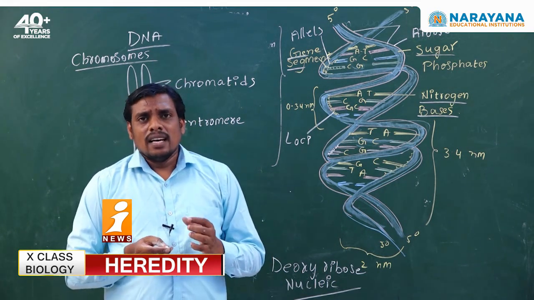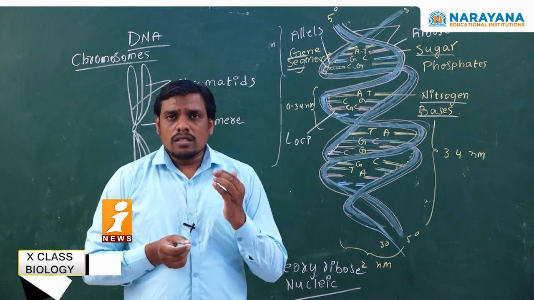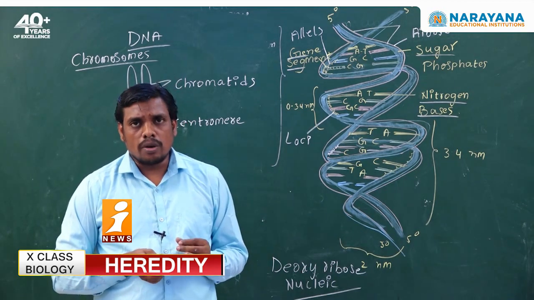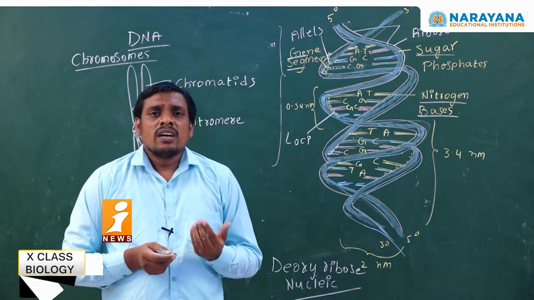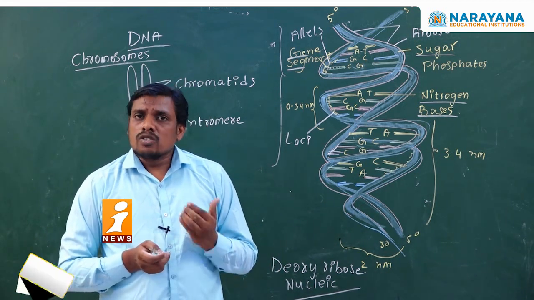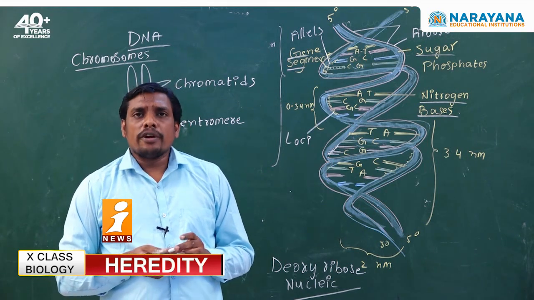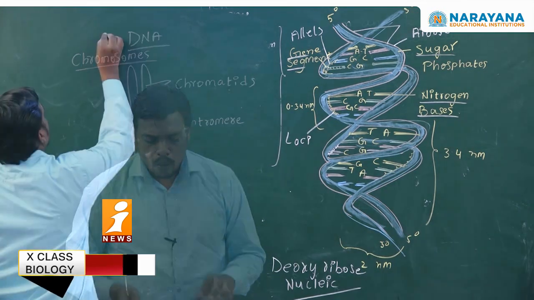So let us see the contributions and hypothesis of Walter Sutton and Thomas Hunt Morgan. For that, we have some important basic points which we have to learn about chromosomes.